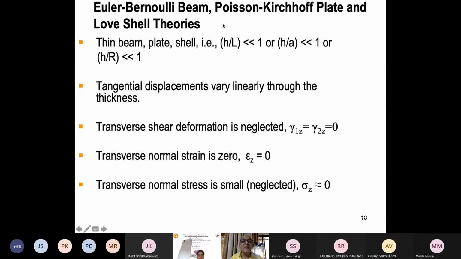And a shell is more stable, the resistance to load increases, because of axial force there, because of the membrane force that comes into the picture. So shell. Now all the 3 are similar. In all the 3, thin beam, thin plate, thin shell, all of them are based upon the same assumptions. Only thing, it is a dimension. In beam, it is 1 dimension. In plate, it is 2 dimension. In shell, also, it is 2 dimension. So always, thin means what? H by L is very small. Thickness by length is very small.